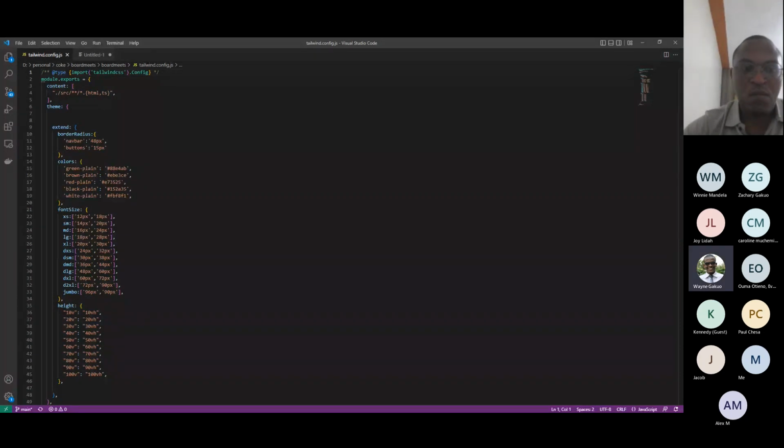Sorry, John, just a quick one. Maybe for those who might be wondering what is happening, why put the colors over here? People are used to putting it inside the CSS files and all that, but why are they here, for example?